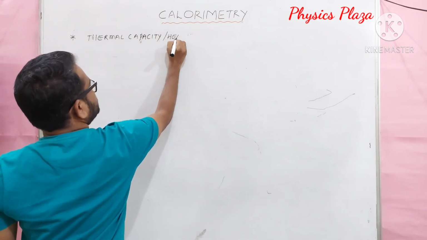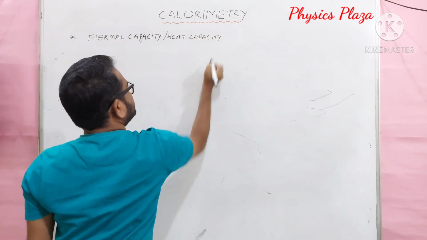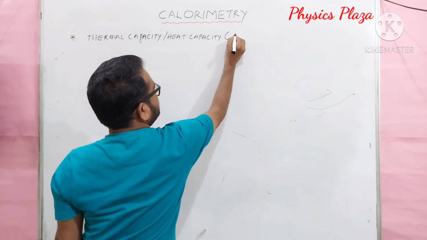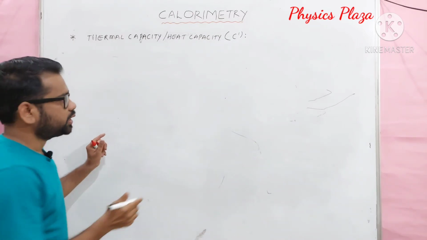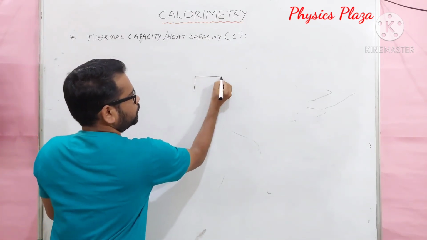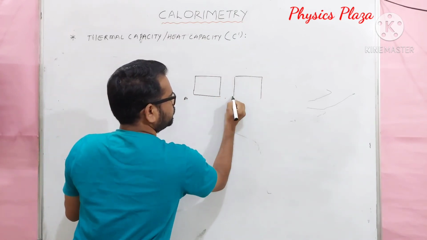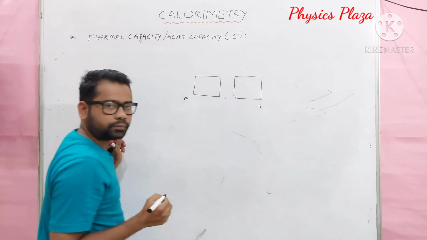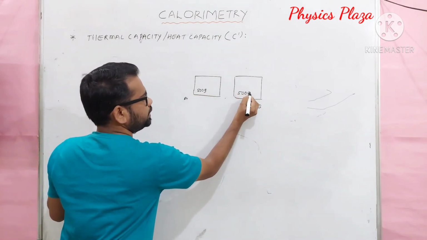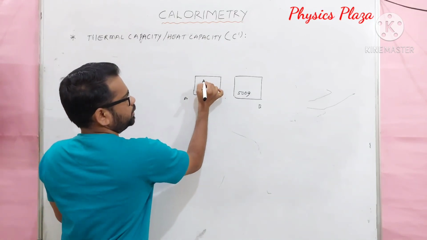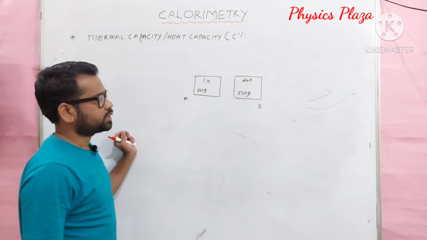It is also called heat capacity. We will represent it with the letter C dash. For suppose, children, let us take material A and here is material B. Both are 500 grams only, meaning the same amount, as in the previous case. It might be copper, it might be water, H2O.